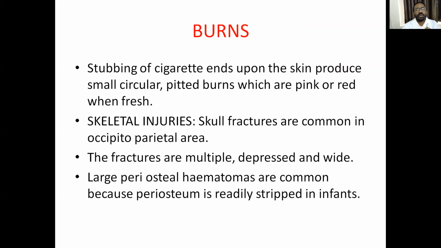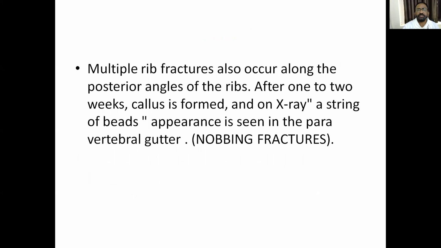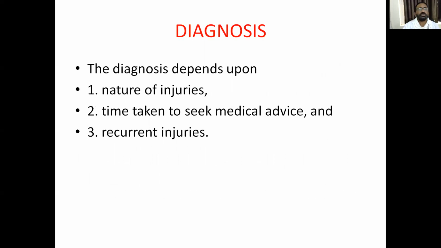Burns are inflicted injuries, such as cigarette ends upon the skin. Skeletal injuries, I told you, knobbing fractures. Diagnosis: how to diagnose? The nature of injuries and the time taken to seek medical advice, and recent injuries. What are the repetitive injuries on the same place?